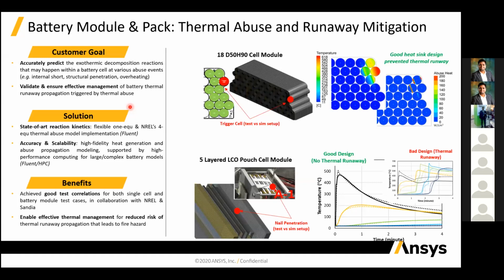What we have designed: first we designed the cell, and then we designed the model, and after designing the model we are doing the thermal abuse and the runaway mitigation part. At the start, when we analyzed our design, we got a more heated battery and a hotspot occurred. So we have to design the perfect heat sink for that. When we design the perfect heat sink, we can use the battery up to a greater range. The range of the battery will be increased.